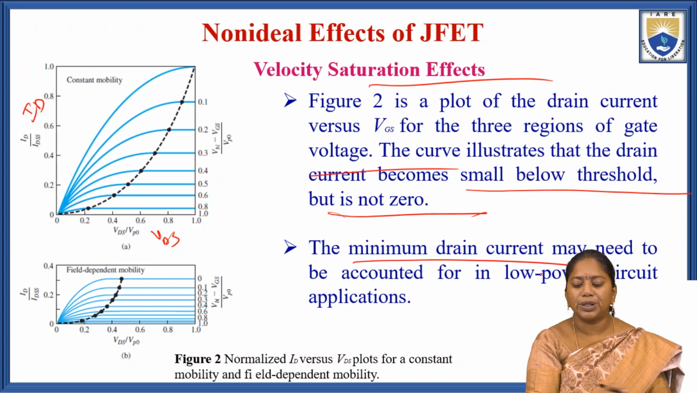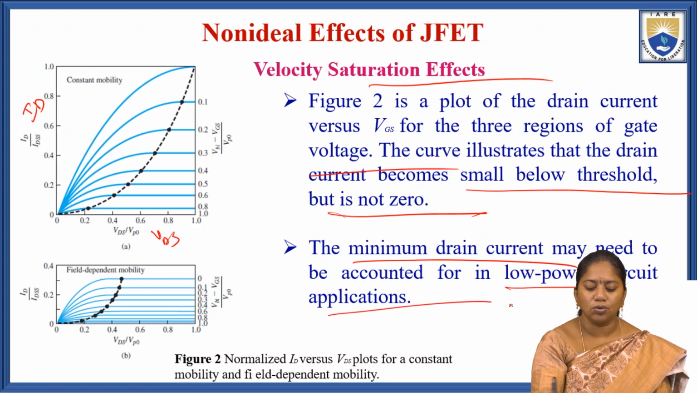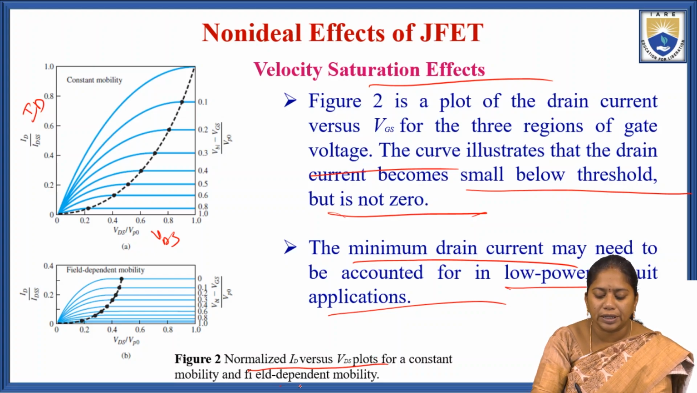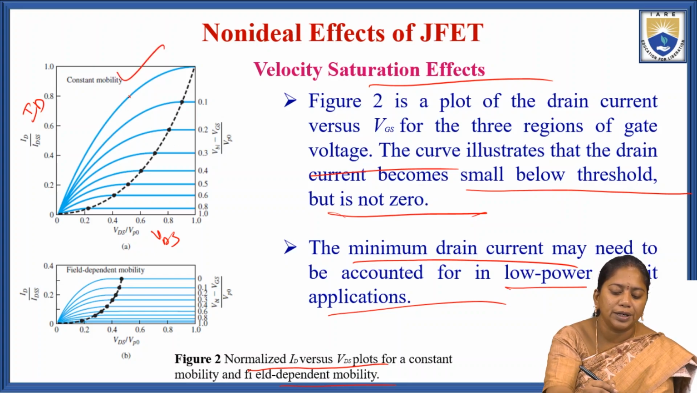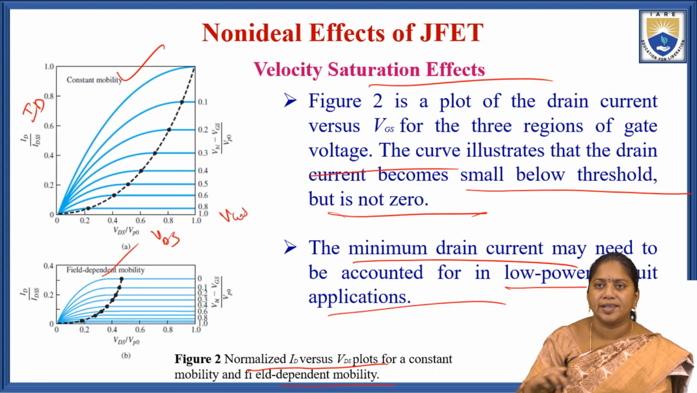The minimum drain current may need to be accounted for in low power circuit applications. Here are the normalized ID versus VDS plots for a constant mobility and a field dependent mobility. The first diagram represents the constant mobility, and the second represents the field dependent mobility, for ID versus VDS plots at different gate to source voltages.